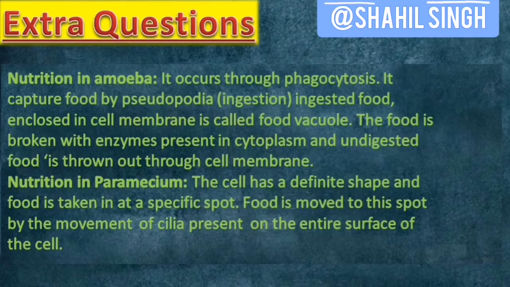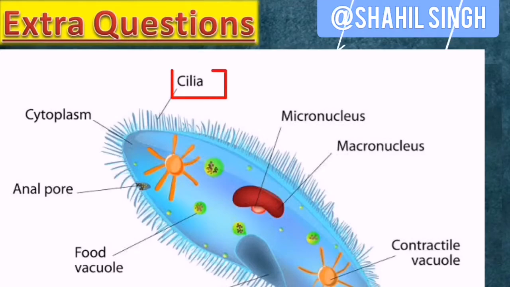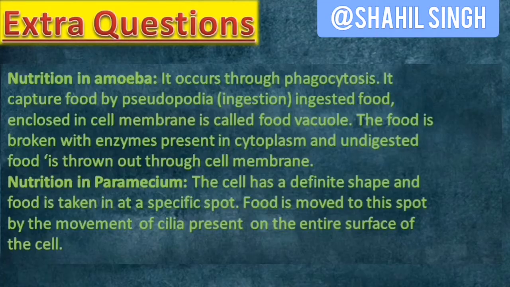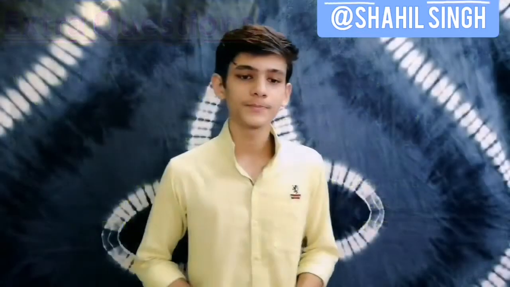Food is moved into this spot by movement of cilia. So cilia are hair-like structures present at that spot. And then the food is digested and thrown out of the body.